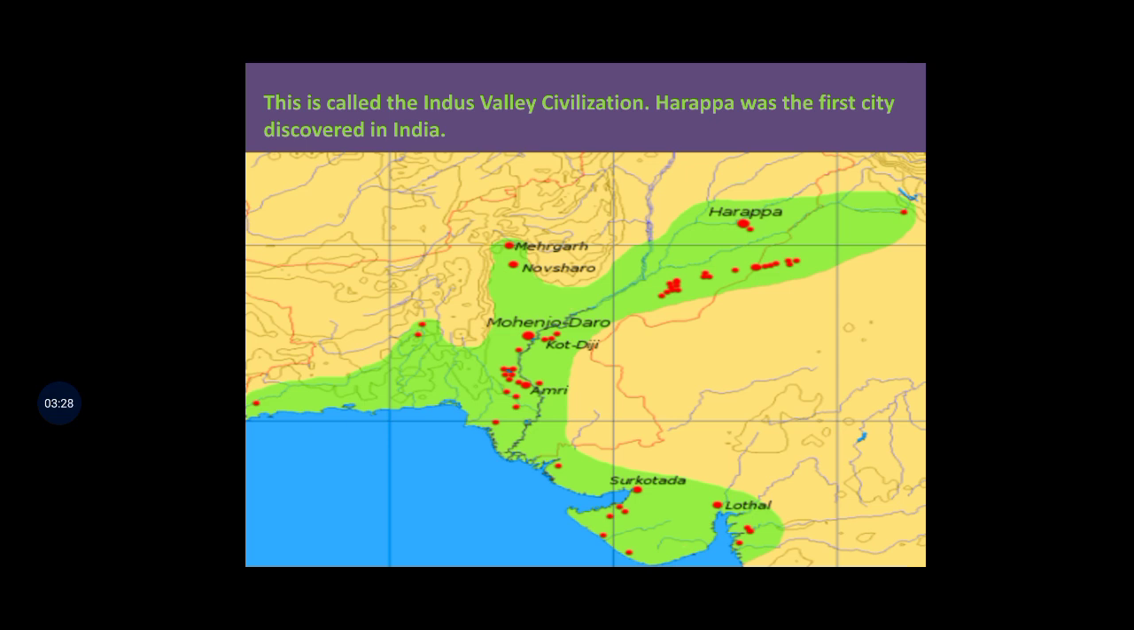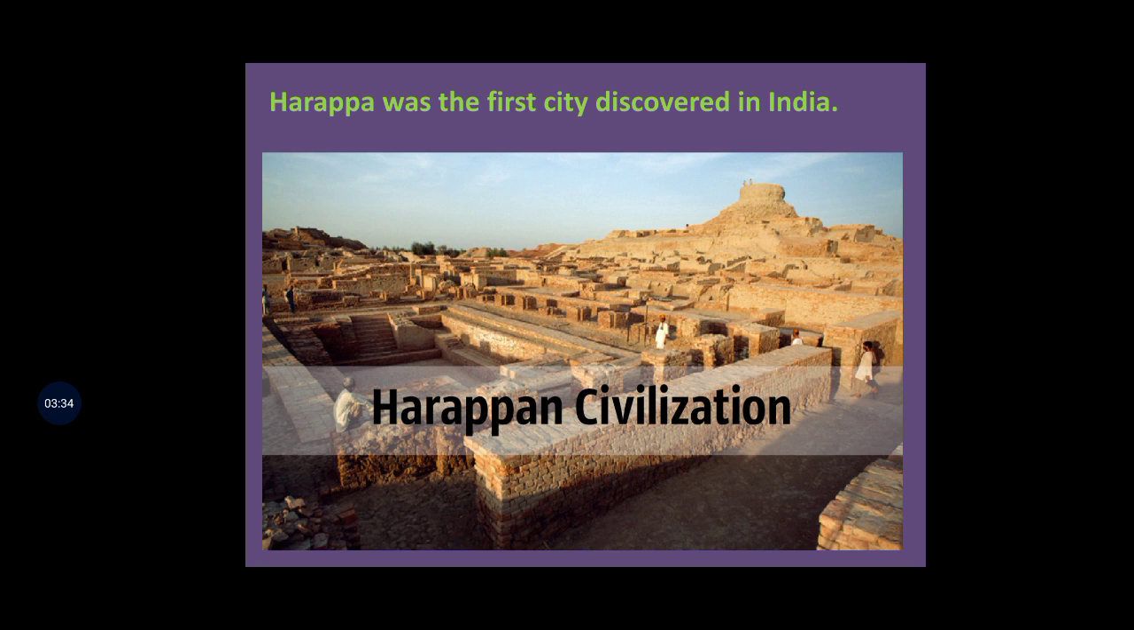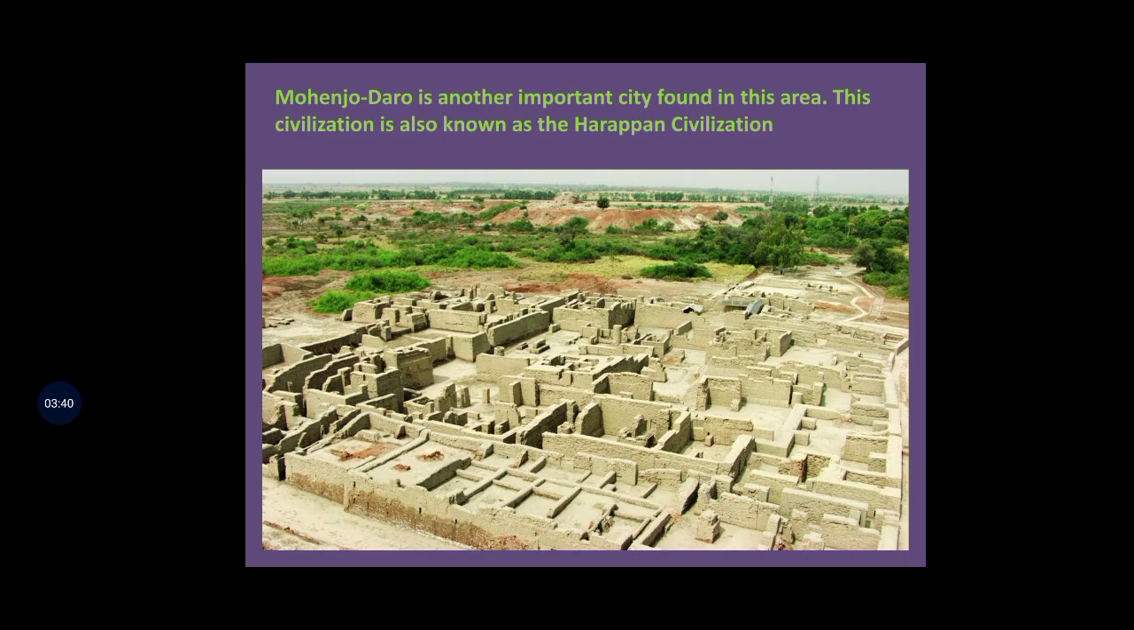So we'll see which is the first city discovered here, that is Harappa. Students, Harappa was the first city discovered in India. Mohenjo-daro is another important city found in this area, that is, near the Indus Valley, near the Indus River. So this civilization is also known as Harappan civilization.